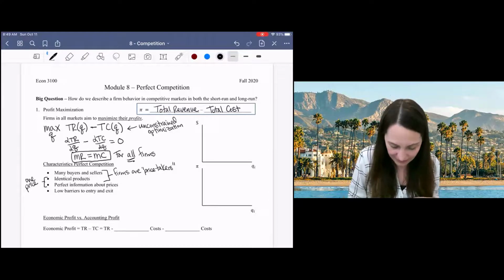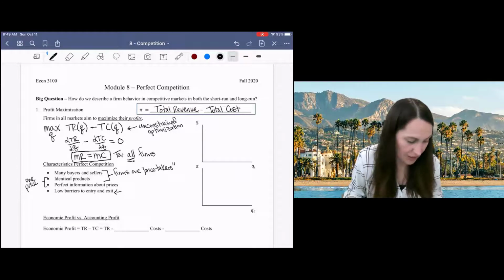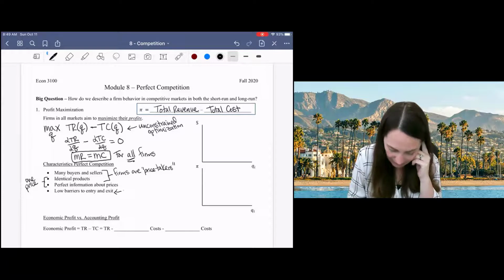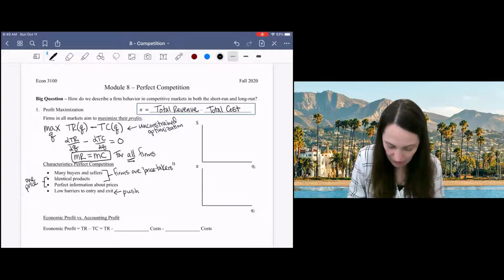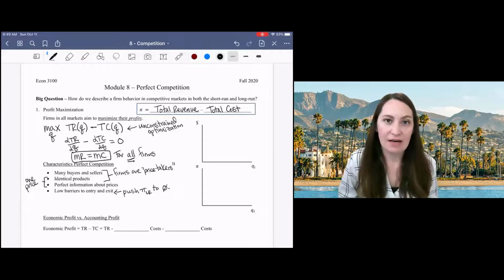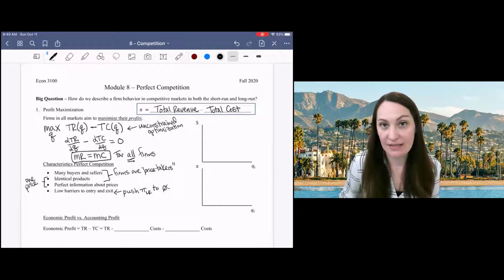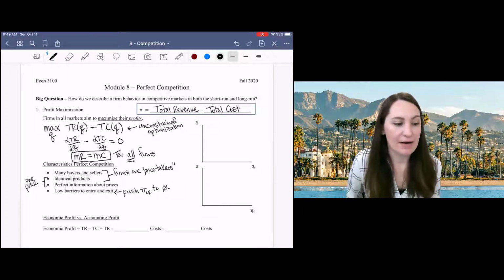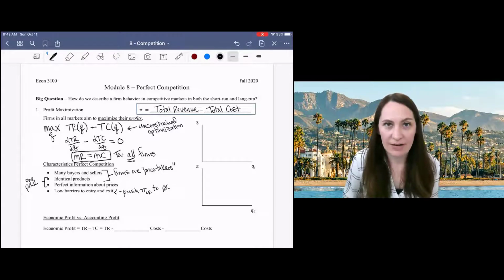So we have low barriers to entry or exit, which you might remember from your intro class, in the long run is going to push profit to zero. So these are the assumptions that we make for perfect competition. And again, we'll relax these assumptions later as we talk about monopoly and oligopoly markets. But for now, we'll start here.